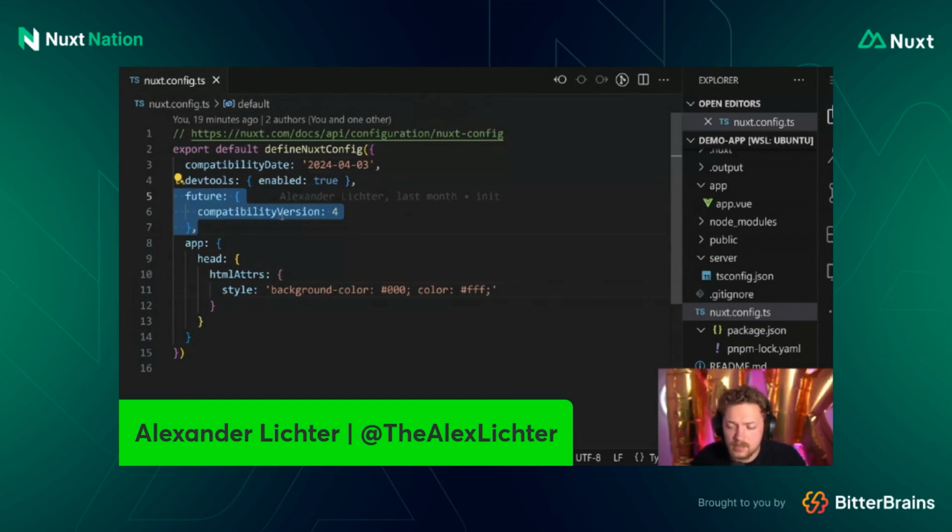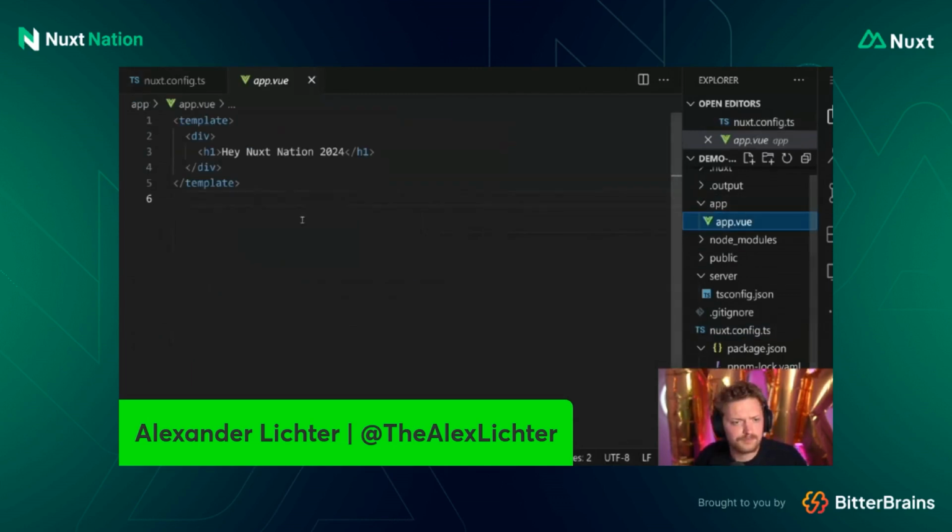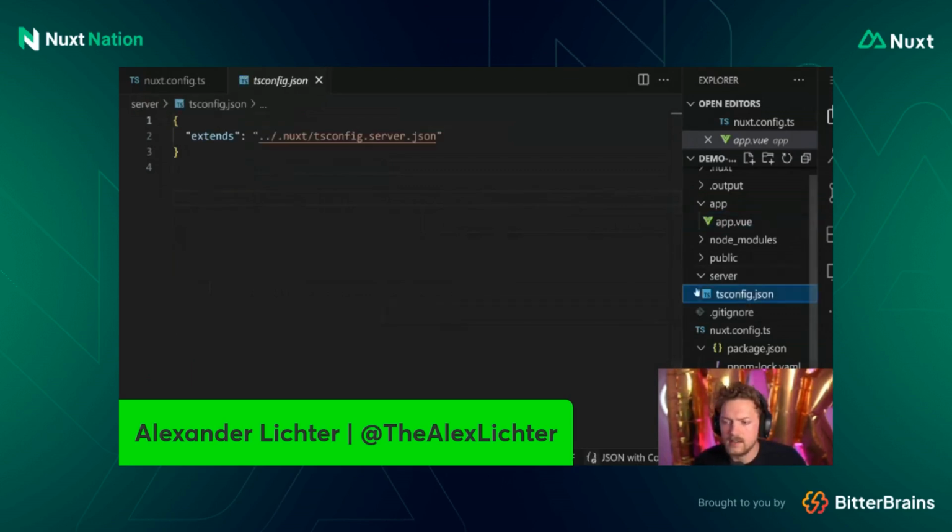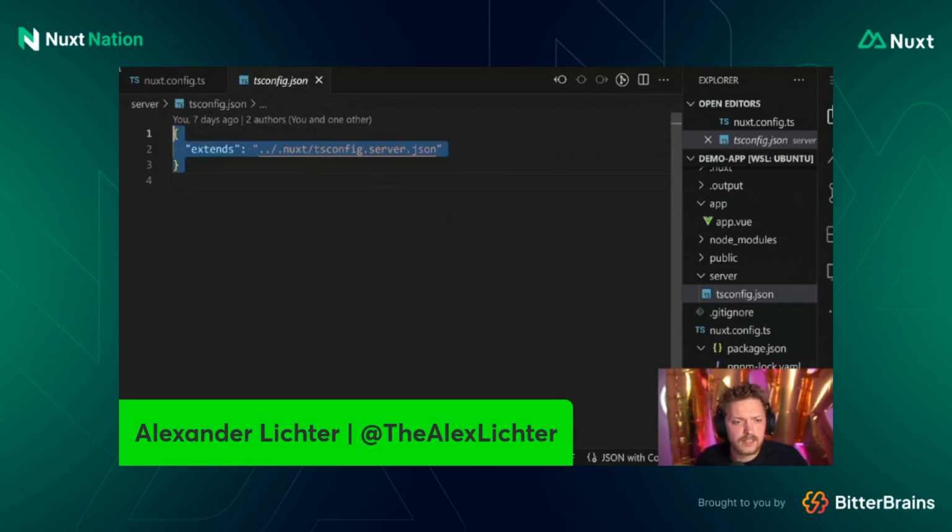We have the compatibility version set to 4, so all the breaking changes from Nuxt 4 are in already. And we have the compatibility date set. That doesn't matter much. DevTools enabled, and that's it. And we have our app.vue. So here we say, okay, cool. Yep, nice. Nuxt Nation 2024. And we have our server, and that's kind of empty. We have a TS config for the server separately, thanks to the new structure as well.